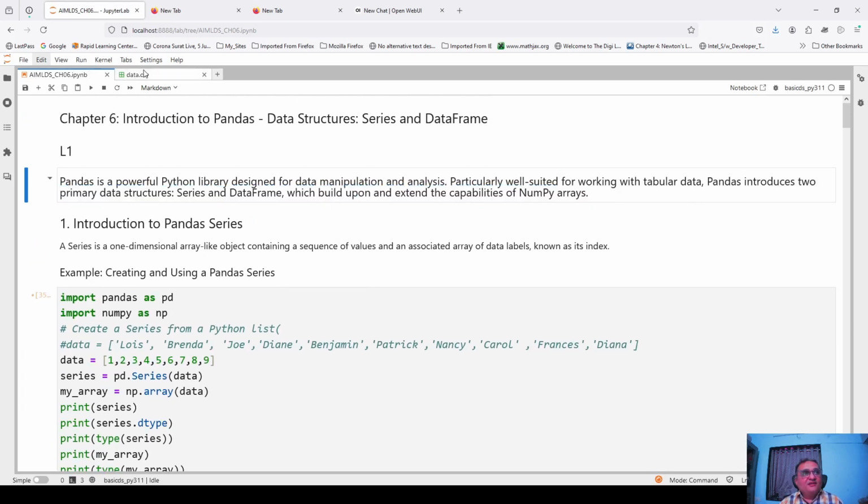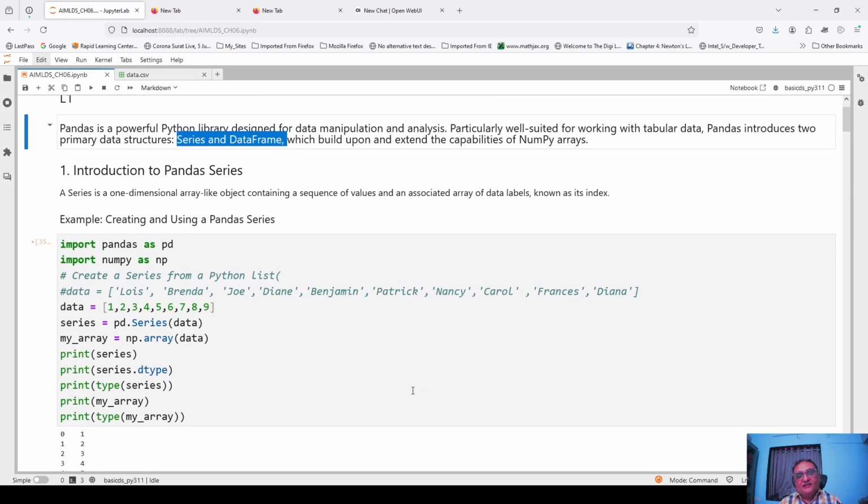Okay, so this is our familiar thing, and now this sentence says that Pandas is particularly well suited for handling that type of data. So now we are further relieved that we are on the right track, and it introduces two primary data structures, series and data frame, which extend the capability of NumPy arrays. Now this is one key characteristic of Python, that it just starts with a few basic things and builds up upon it using that only. So it is like you take one brick, second brick, third brick, and you create an entire structure, but the structure is just a repetition of bricks. So few fundamental concepts are there, and their further and further advancement gives the complex data structure.